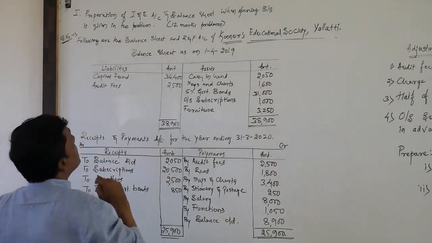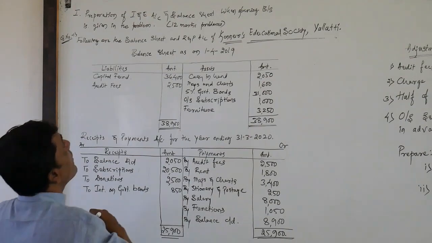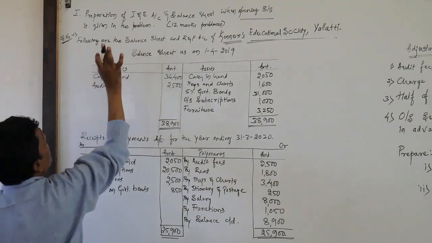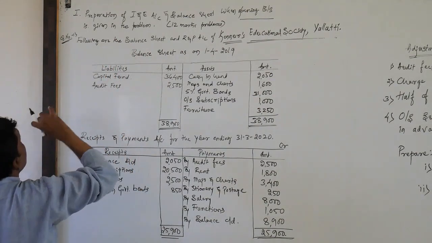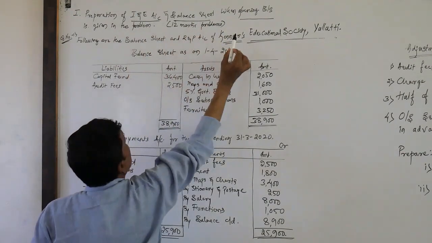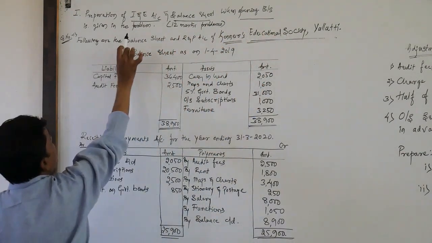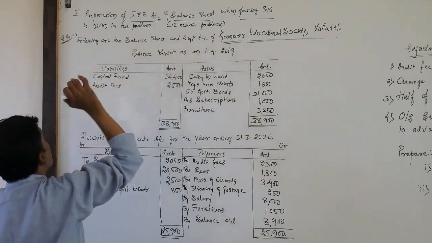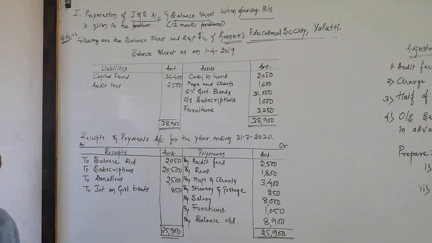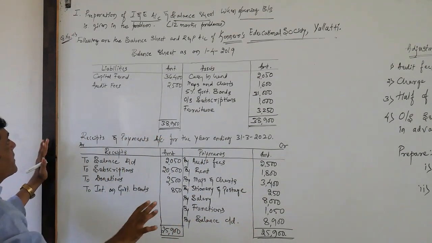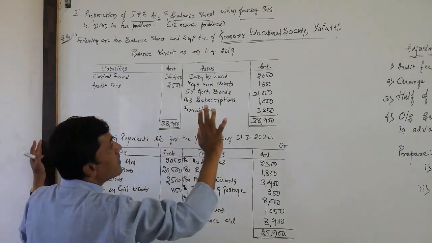Preparation of income and expenditure account and balance sheet when the opening balance sheet is given in the problem. Please concentrate once again. This problem is for 12 marks. Okay, this is somewhat a big problem. Here I am going to dictate this problem, so you can take a screenshot of the problem.